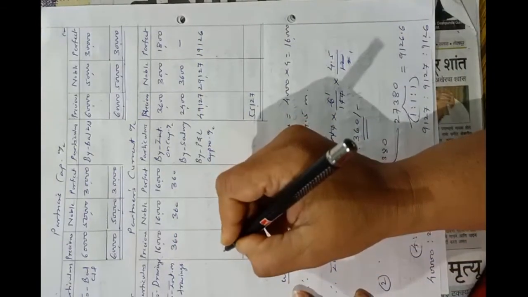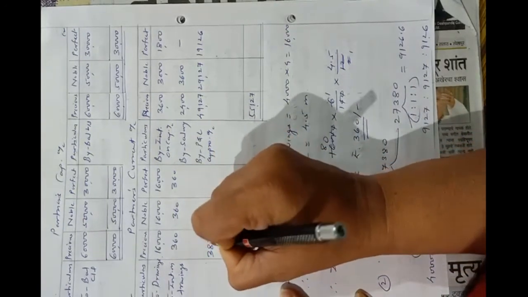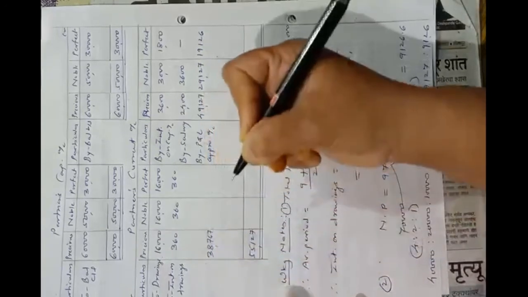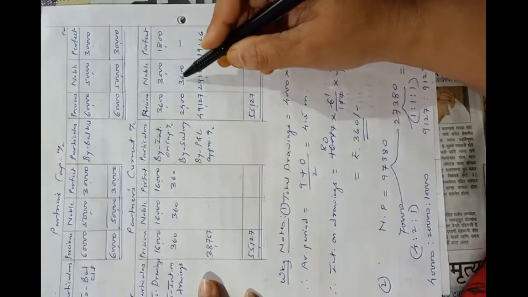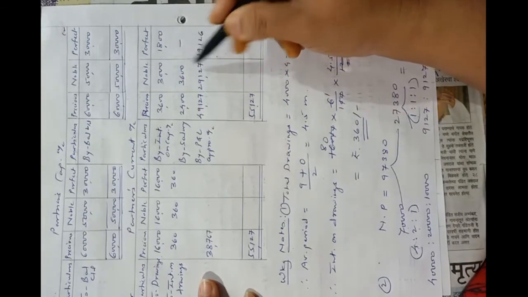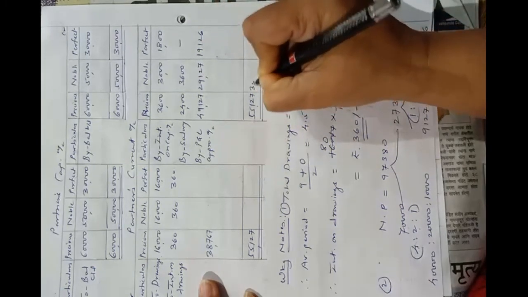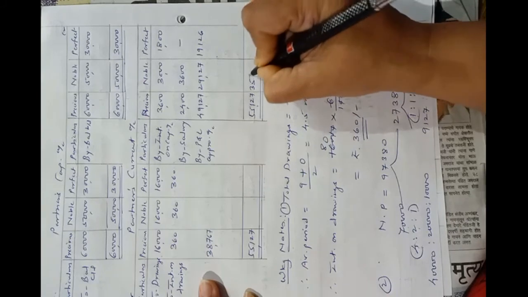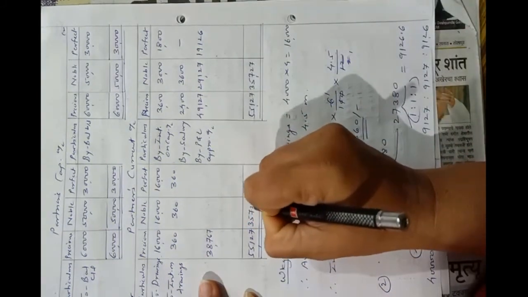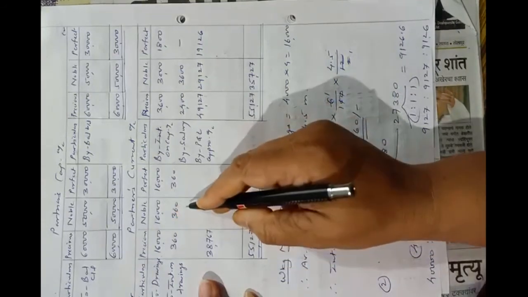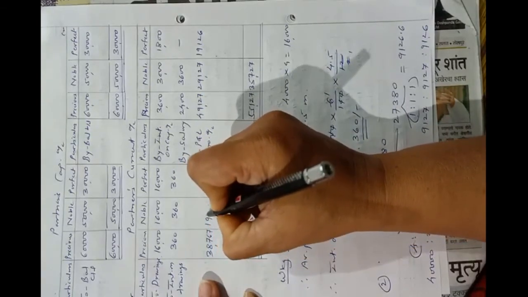So the difference will be 38,767. Okay. Now in case of the second partner, total of credit side is 35,727 minus 16,360, it is 19,367.